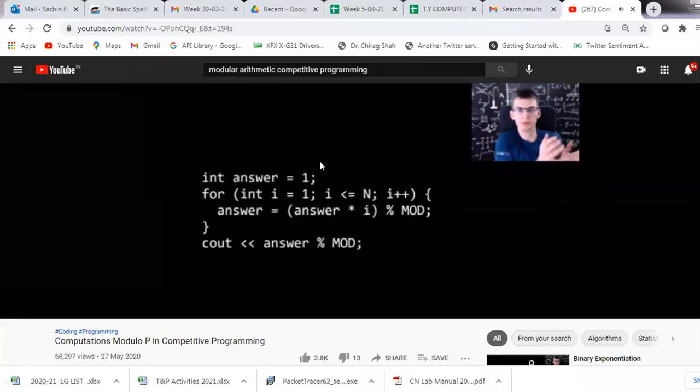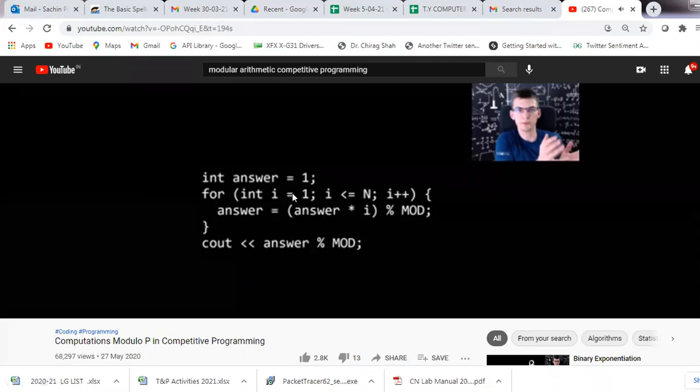A simple way to look at it: suppose you want to calculate the factorial of 1000. You can implement a program to calculate the factorial, but even for the factorial of 21 you will get an error because the value would be very large. So to get the equivalent related answer, we also use modular arithmetic.